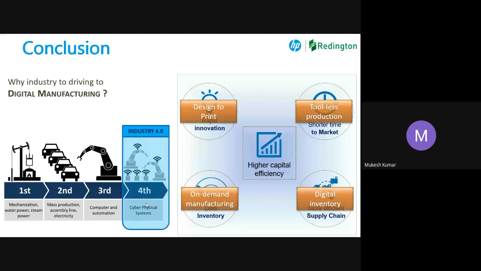Then when we say less inventory, it means I want the part tomorrow. I should be able to get it tomorrow. Why should I keep the inventory then? Because keeping the inventory costs a lot of money actually. You have to keep big infrastructure, you have to keep manpower and all. If I have the digital inventory, I can get on-demand parts without any problem, without any issues. So if my digital inventory is there, obviously my supply chain is going to be much more efficient.